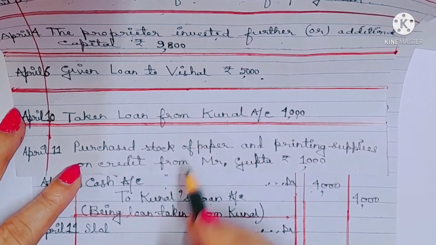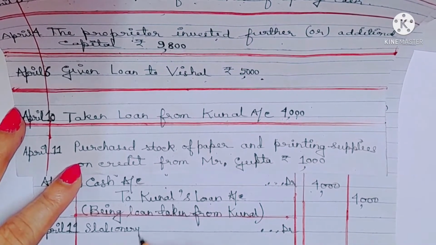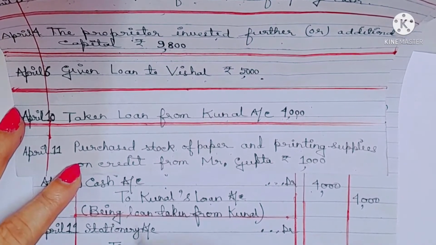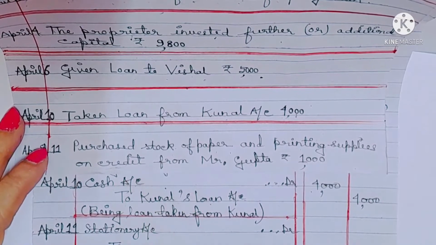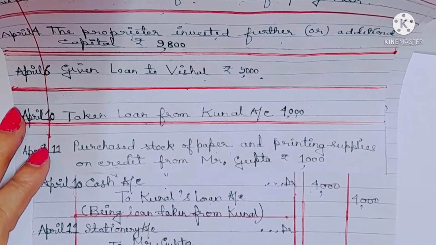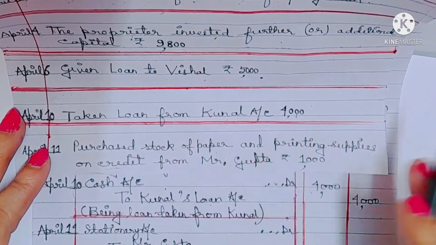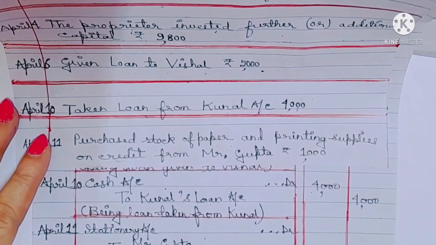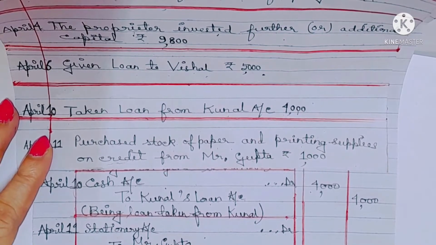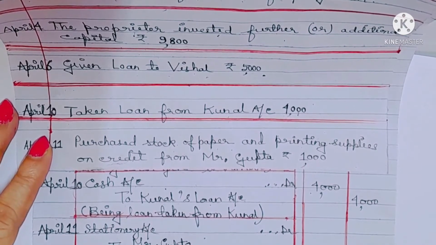Stationery account. Instead of stock of paper and printing supplies, we'll write stationery account. Remember, stationery account debit to Mr. Gupta account, credit, not cash. This was purchased on credit from Mr. Gupta, so when purchased on credit, the party's name always comes. Being stationery purchased from Mr. Gupta.